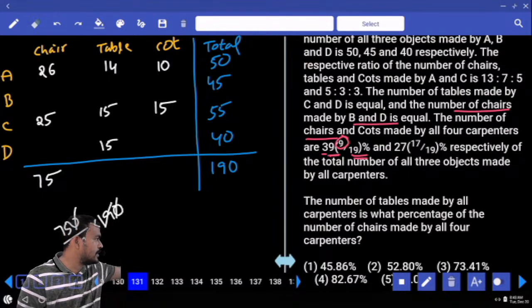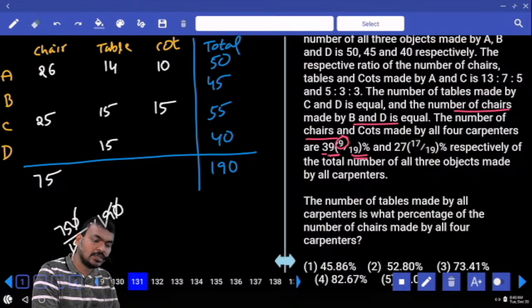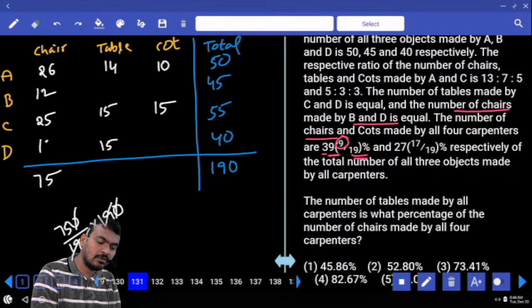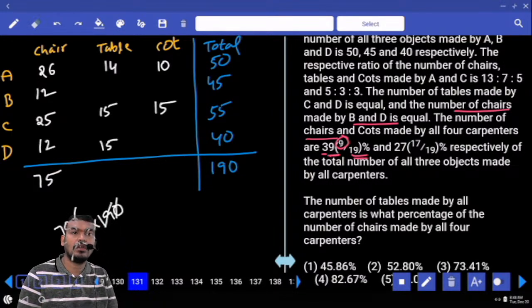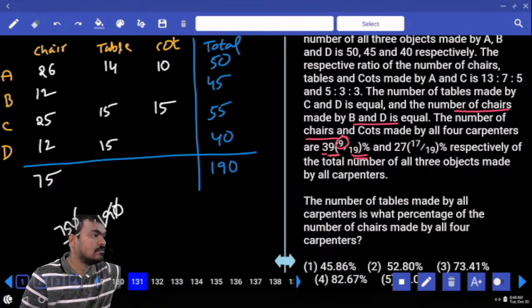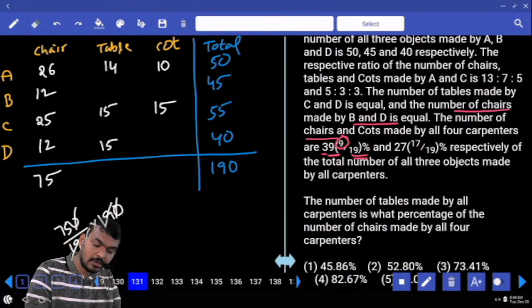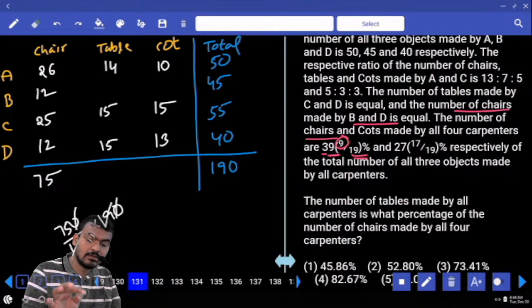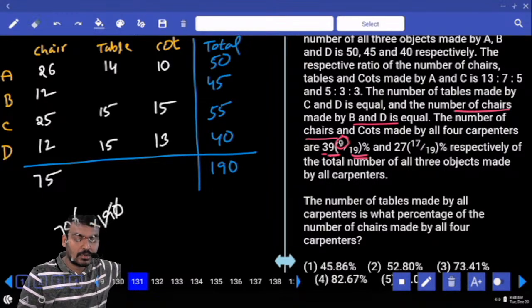The 24 is for B and D, or not? Means each one 12, 12, or not? Okay. 12 plus 15 is 27. Out of 40, 27 is complete, or not? What is the remaining? 13, or not? Only 13.